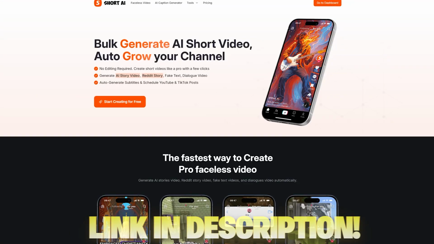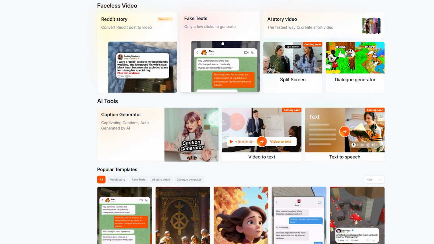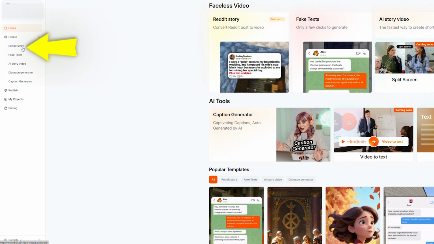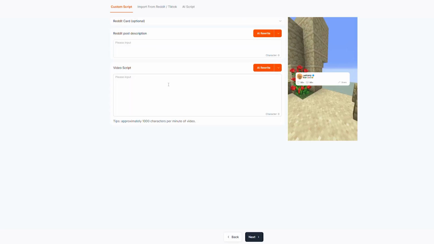As you open up the link that's in my description, you will need to sign up for a new account, and then it will show you all the features of this tool. For this video, I will be doing the Reddit story feature and showing you how to generate these videos. You can then select your own background style, which has a lot of different Minecraft options. And after you select that, then you can input your Reddit post description and video script.